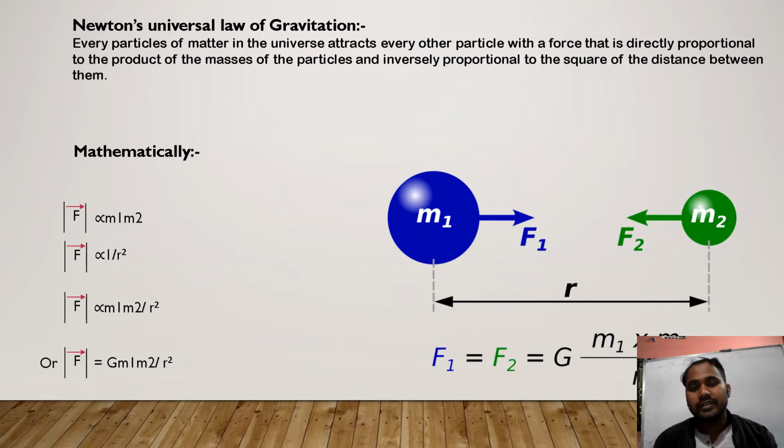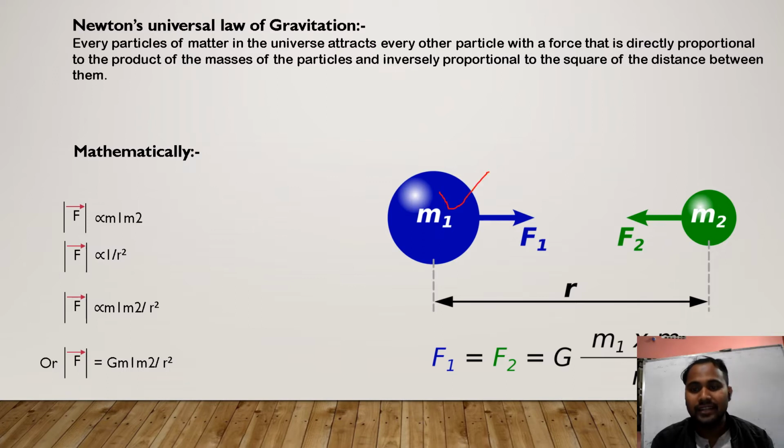According to Newton, every particle of matter in the universe attracts every other particle with a force. That force is directly proportional to the product of the masses and inversely proportional to the square of the distance between these two masses. Which two masses?